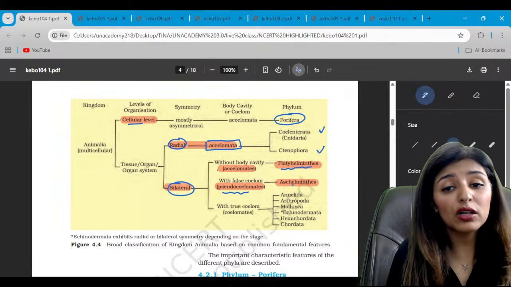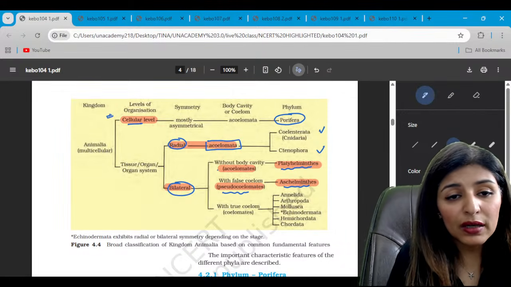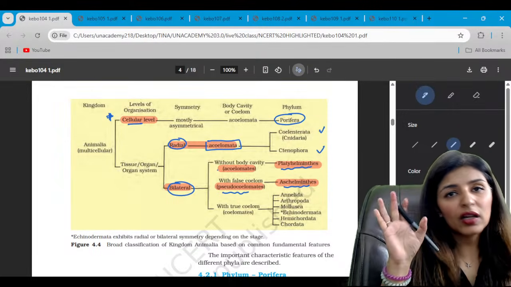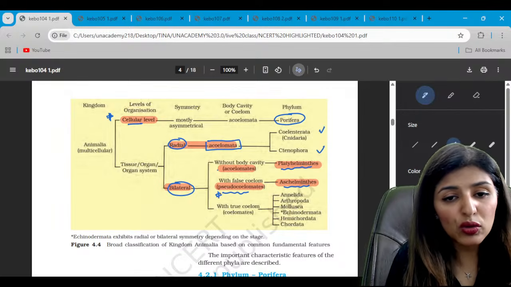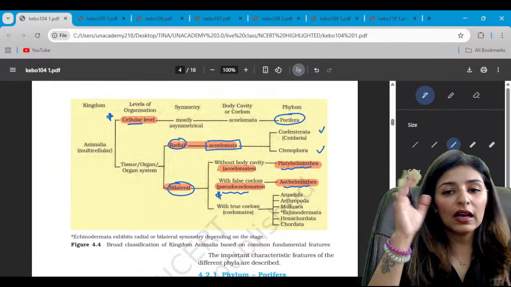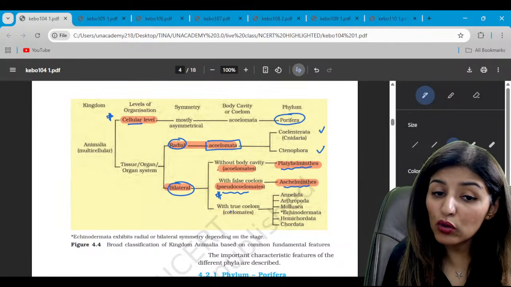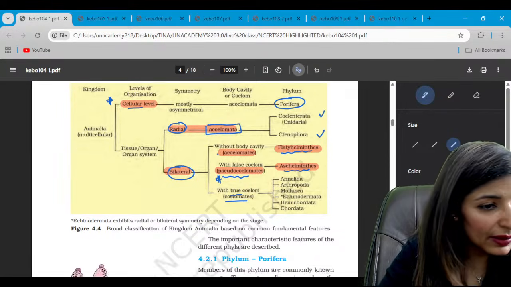Bilateral but pseudocoelomate, answer is Aschelminthes. See, whenever you hear the word cellular, you don't have to read anything, answer is Porifera. The cellular level is only shown by Porifera. Similarly, you hear the word pseudocoelomate, you don't have to read anything. Answer is Aschelminthes, right? While there are bilateral with true coelom, also known as coelomates. So, Annelida till Chordata. Are we clear?